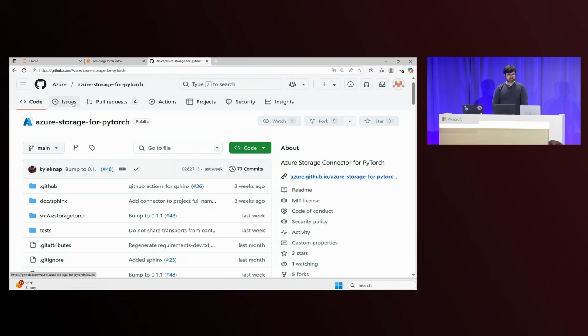If you have any feedback or suggestions, I recommend opening up a GitHub issue in order to get in contact with us. Then finally, like I said before, this project is new, it's in preview, and we know there are likely other possible integrations with built-in PyTorch interfaces and other PyTorch-related libraries out there. So we'd love to hear how you are using Azure Storage and PyTorch today to help influence how this project grows, and also help influence what other AI and ML libraries we should consider targeting for tighter integrations in the future. With that being said, I'd like to hand it back to Vishnu to wrap up the session.